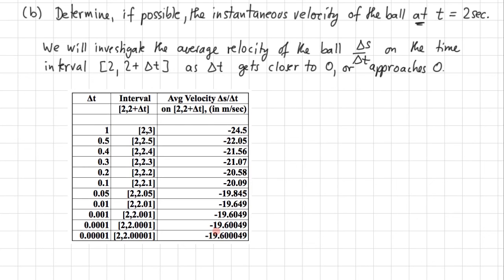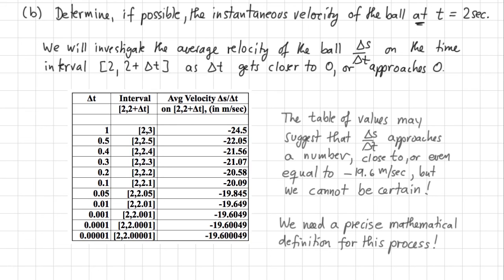Now, when it comes to dealing with the infinite or infinite processes, the animation on Zeno's paradox in the introductory lectures has shown us how complicated this can be and how even very smart people can be led astray quite easily. So what we really need is a clear mathematical definition for this process. For it also should be clear that this process is at the core of what we need to define the instantaneous velocity. That's it for this video.